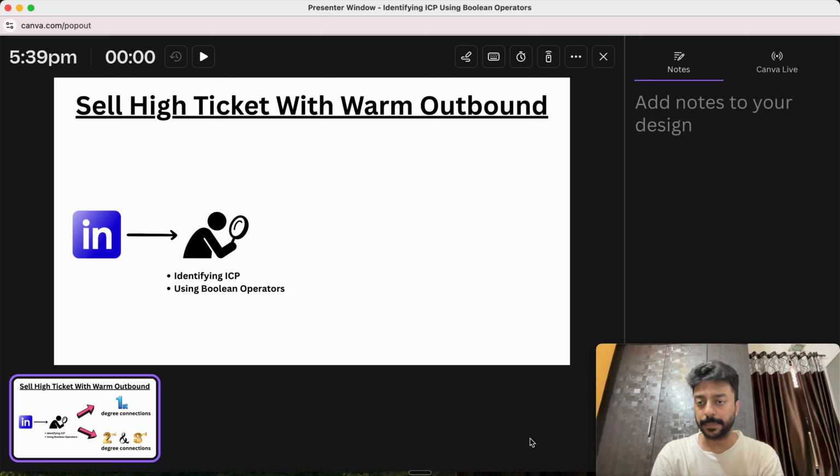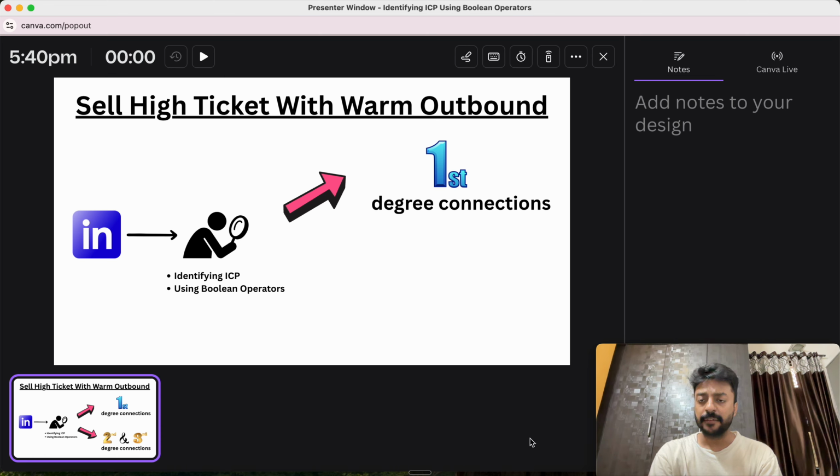So it's very important to keep a track record of what needs to be done and what doesn't need to be done. Once you have got your ICP, there are two types of outbound you can play. One is with the connections you are already connected with, that is your first degree connections. These connections we tend to ignore. Most of the time we think, okay, I need to outreach to new people, but we forget that we have also spent a huge amount of time building our network on LinkedIn. So why aren't we prioritizing that? Why do we always run towards the second and third degree connections? Why not the first degree connections?